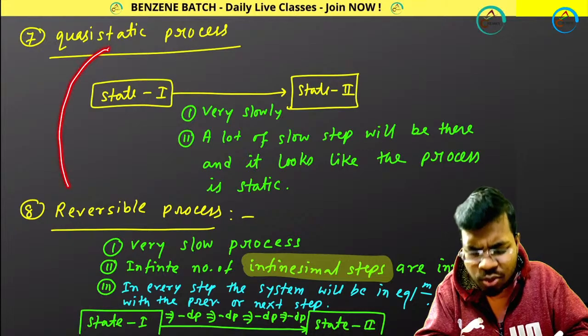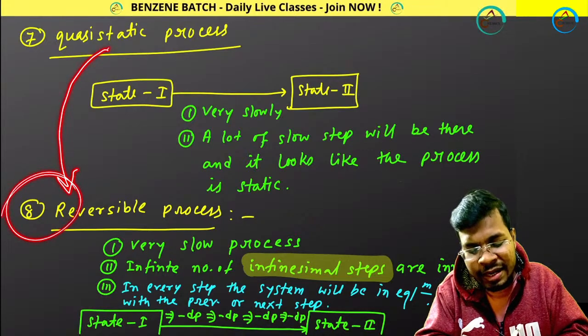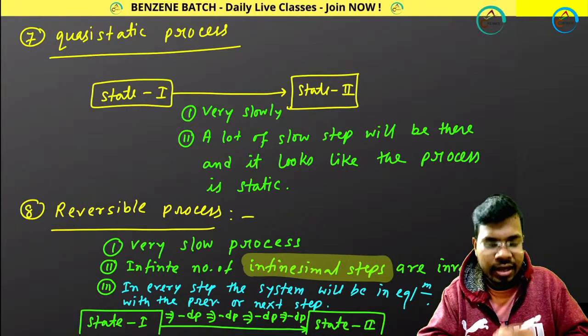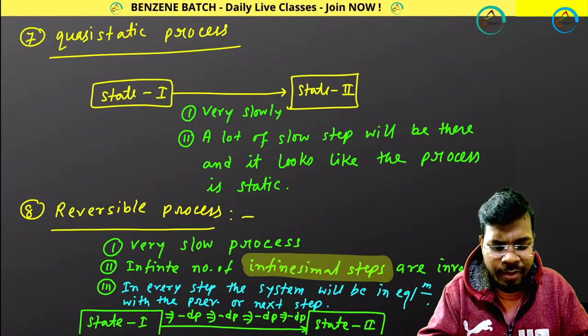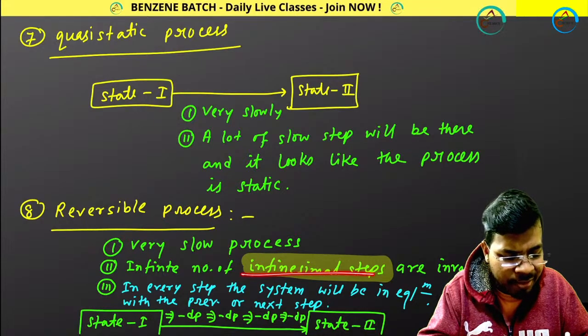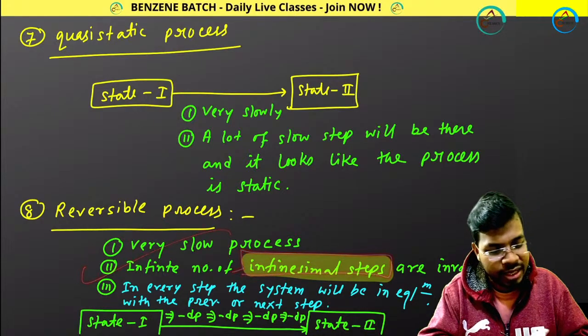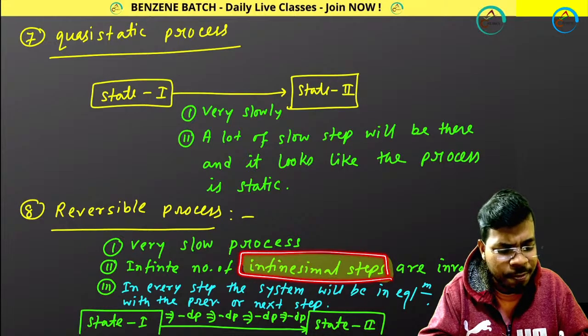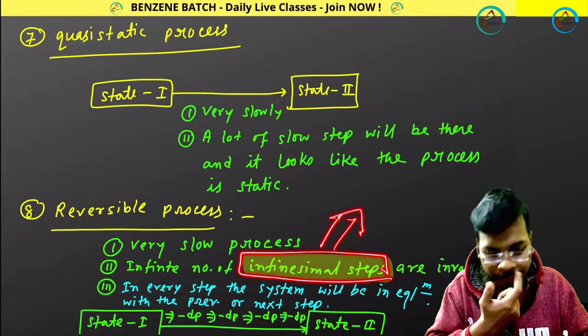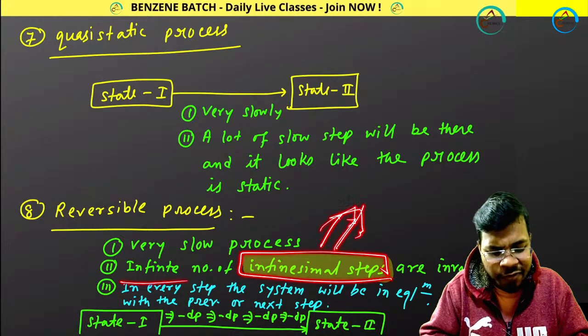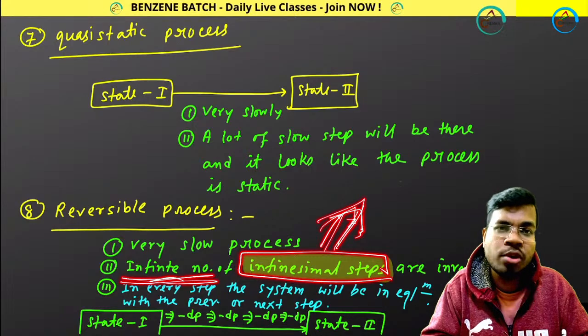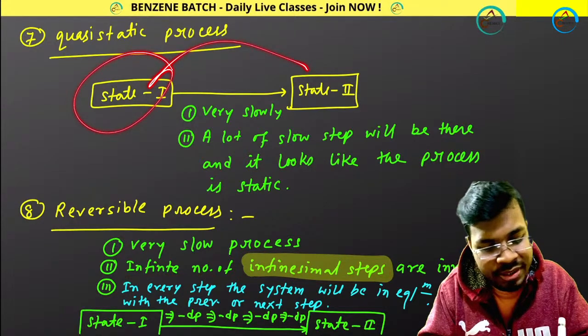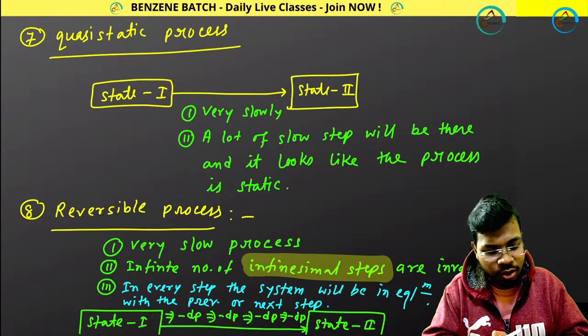If you extend this quasi-static process, you get a reversible process. A reversible process is a very slow process where infinitesimal steps are involved. Infinitesimal means very small, and an infinite number of very small steps are there to go from state 1 to state 2.